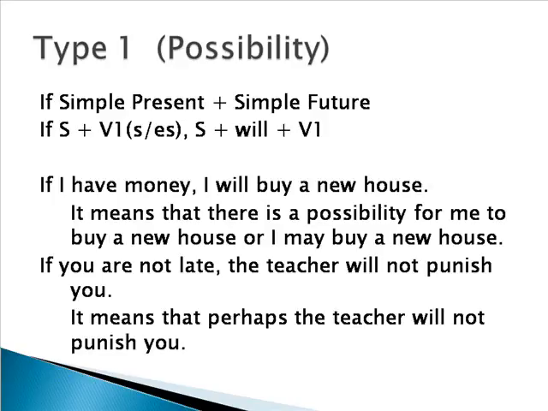I will show you with some examples. First example, if I have money, I will buy a new house. It means that there is a possibility for me to buy a new house, or I may buy a new house when I have money. When I still don't have the money, I won't buy that new house.